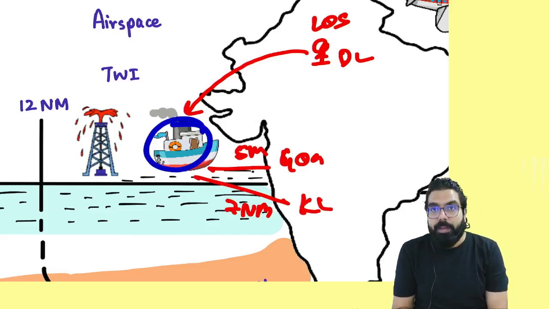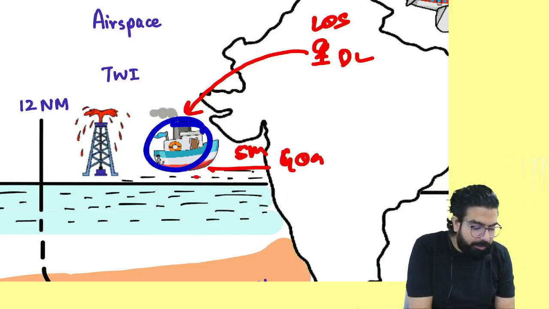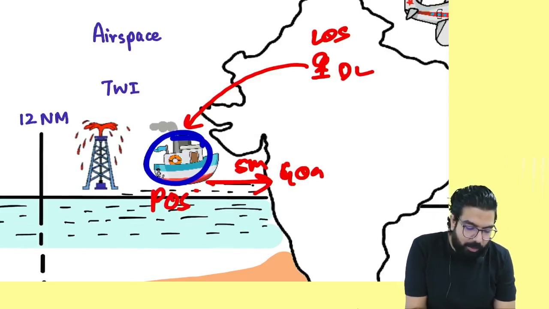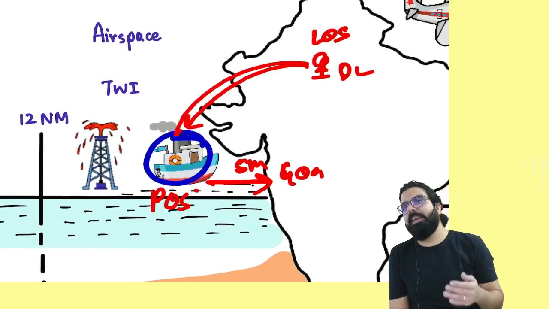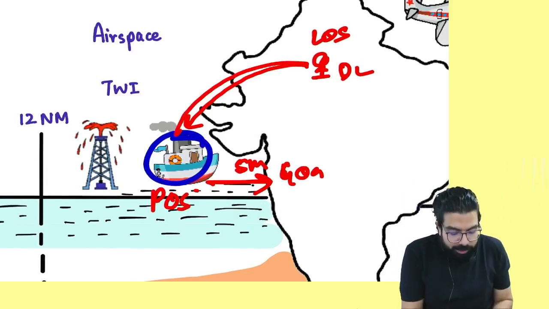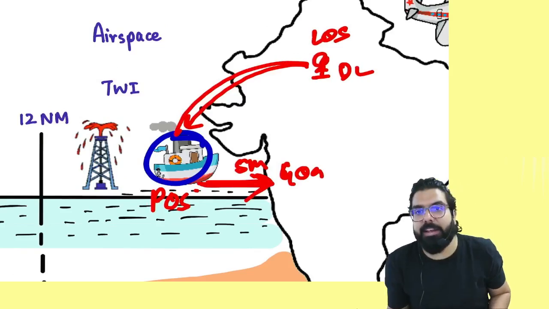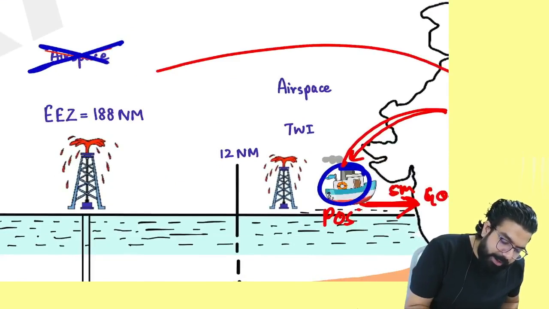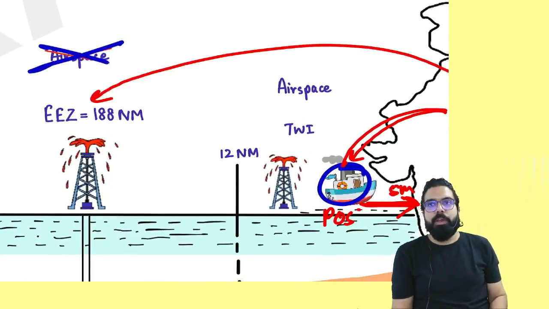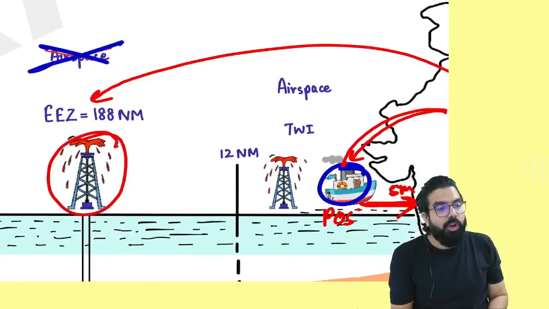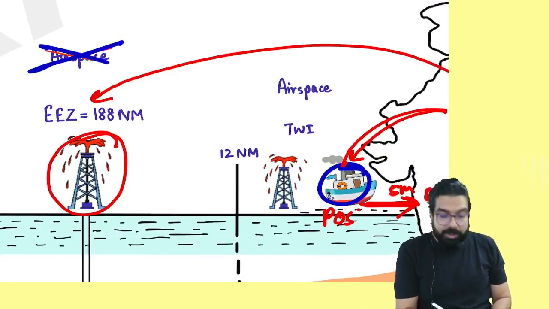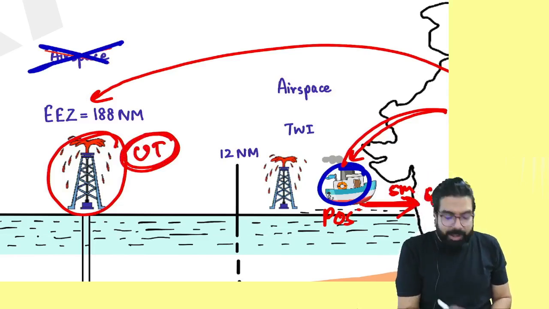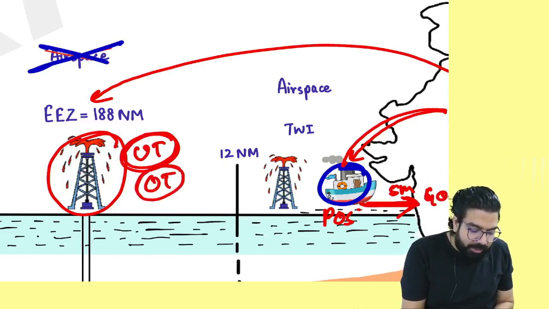Nearest coastal state. The location means the place of supply will always be what, everyone? Nearest coastal state. Can you tell me what will I charge? IGST. Why? Because these people have to take registration in the nearest coastal state. Now tell me, I went ahead and supplied in the exclusive economic zone. Is the exclusive economic zone a state or a union territory? Remember one thing, the exclusive economic zone is a union territory, and the name of that union territory is Other Territory.